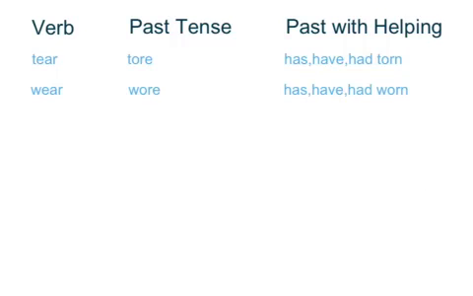In this group of words, they use the or sound in the past tense. So tear becomes tore. Wear becomes wore. But when you add a helping verb, you keep the or sound, but you add an N. So tore becomes has torn. Wore becomes has worn.